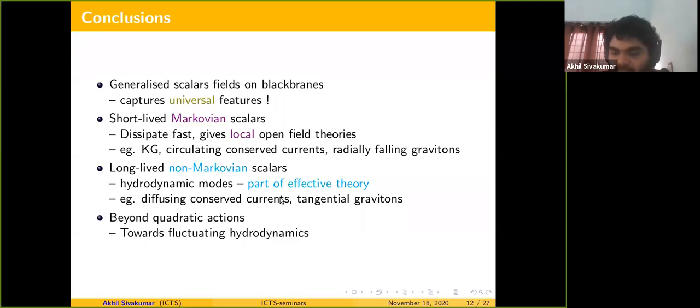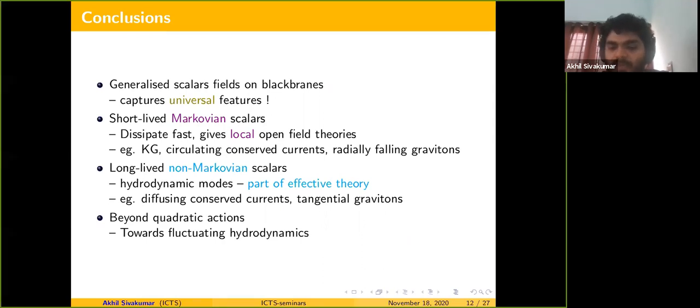Let me also talk about some future directions. The real check and real use of these things is when we go beyond the quadratic order, where you include the effects of nonlinear terms in the bulk action, and then you calculate the interactions of all these various modes.